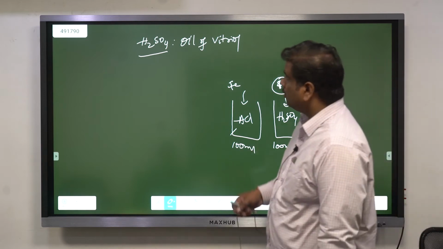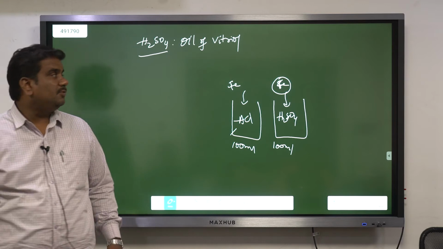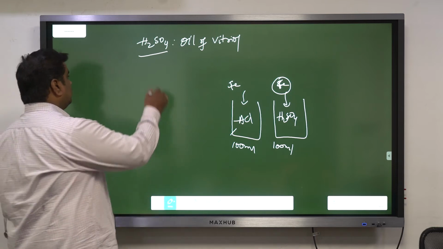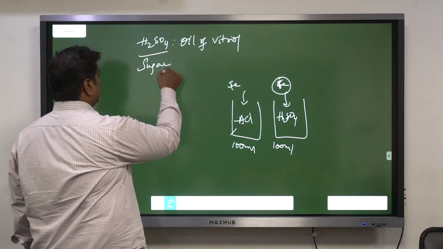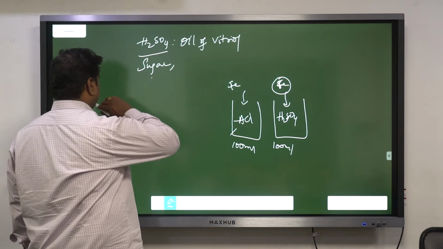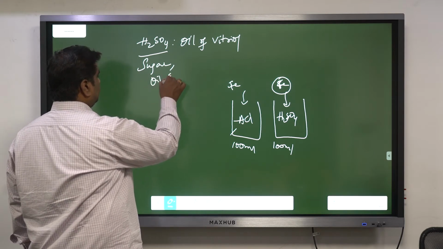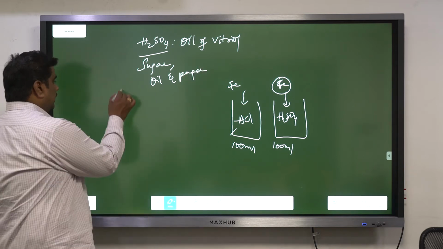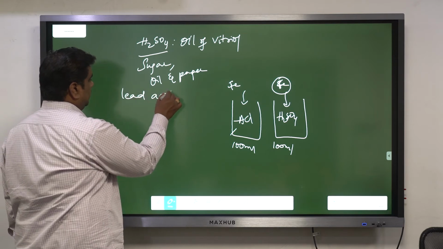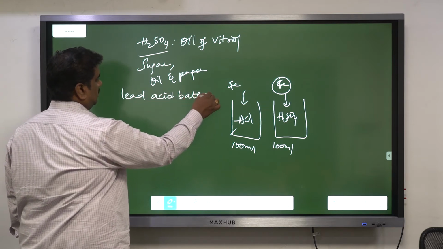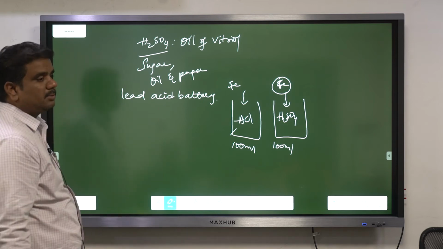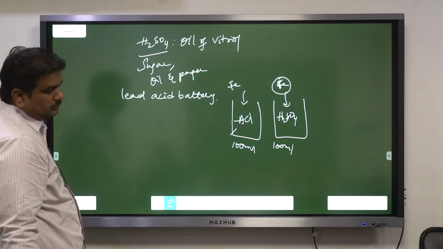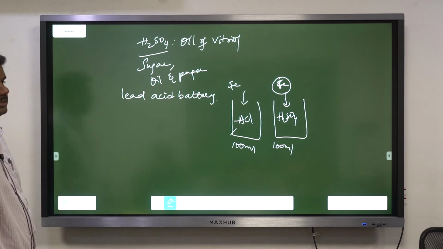Then, the moment I am talking about the case of sulfuric acid. Sulfuric acid is also known as oil of vitriol, right? We use sulfuric acid in the sugar industry, and also in the oil and paper industry. It is used in lead acid batteries. They used to use lead acid batteries once upon a time.